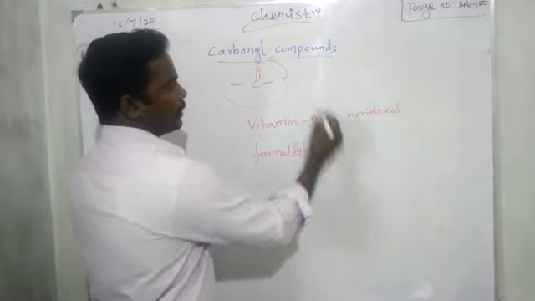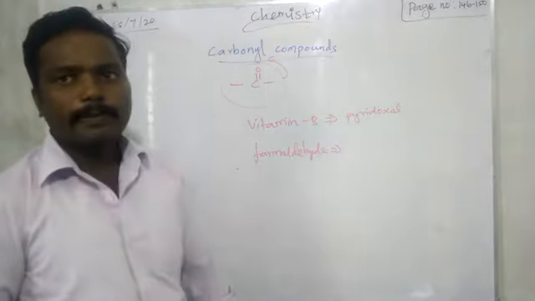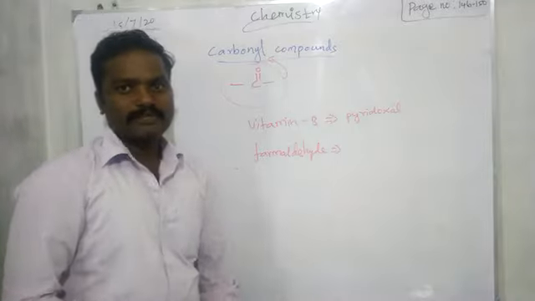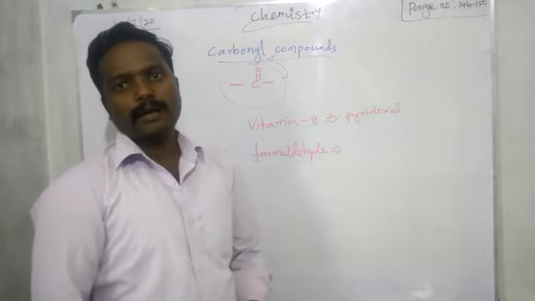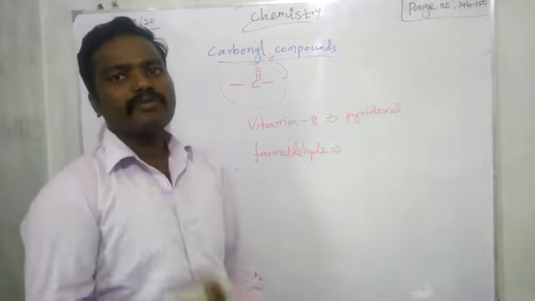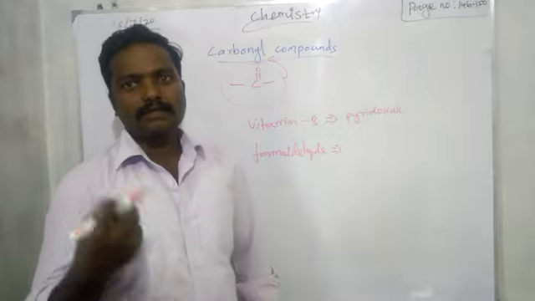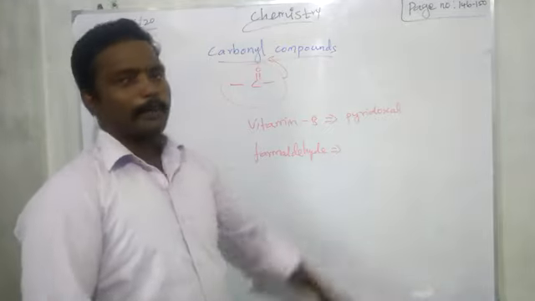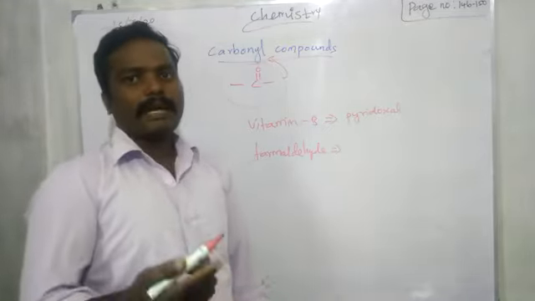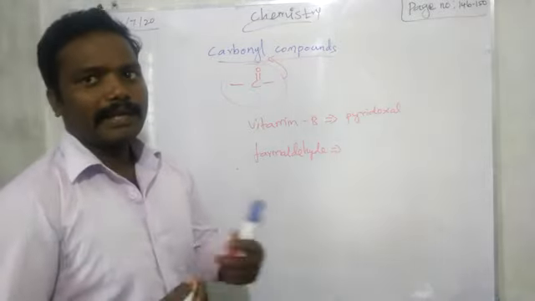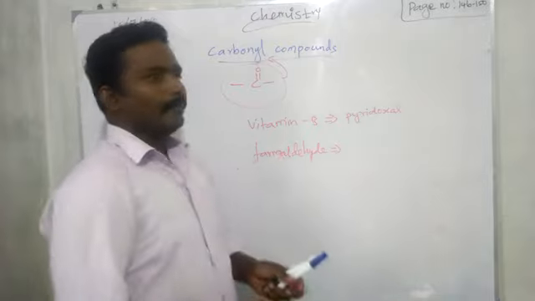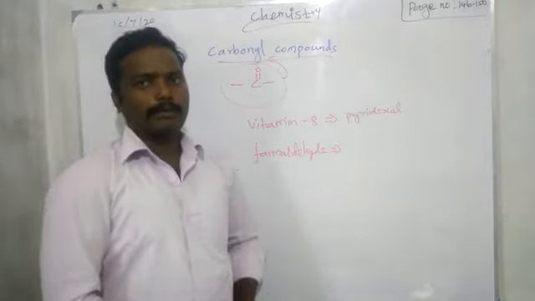Formaldehyde is a carbonyl compound used to prepare bakelite, as well as the well-known tablet paracetamol, which is used to reduce fever. That is also a carbonyl compound, para-acetylaminophenol. Likewise, we have many uses of carbonyl compounds.